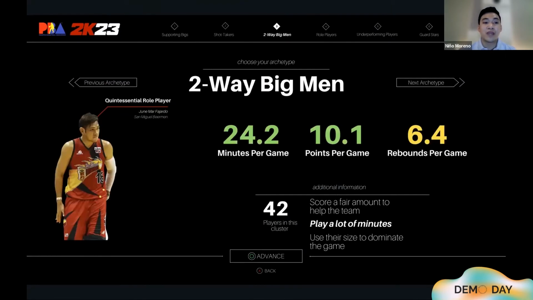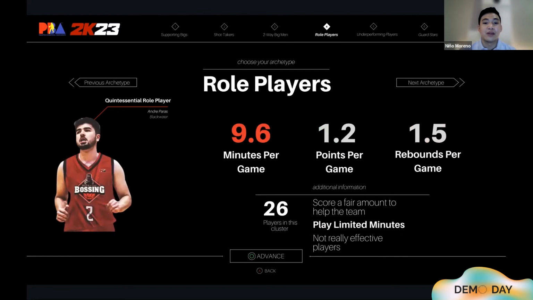Now, the two-way big men is one of the most dominant types of players in the PBA, as they not only utilize their size for the offensive aspect of the game, such as scoring points and offensive rebounds, but also on the defensive aspect as well. Hence, the two-way big man. Now, the role players. These are the types of players that are either part of the bench team or really just supporting players to the star guards or the two-way big men. They can contribute some points, some rebounds.